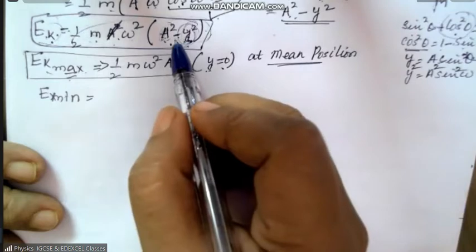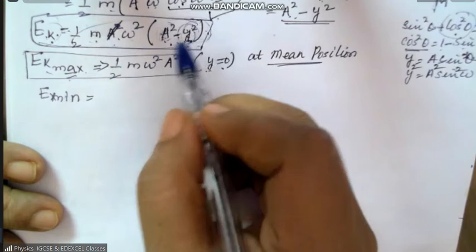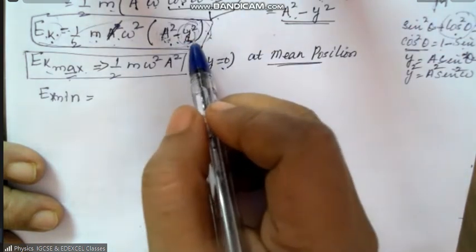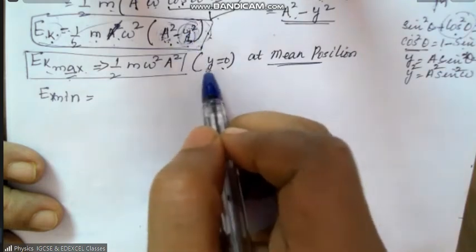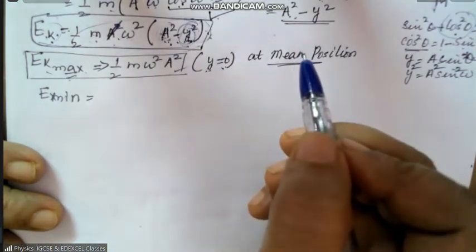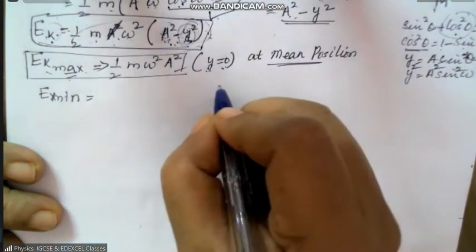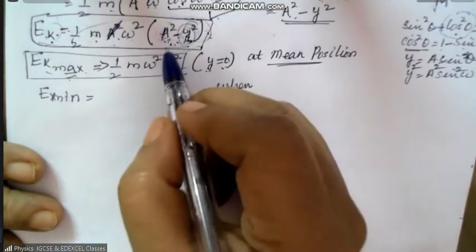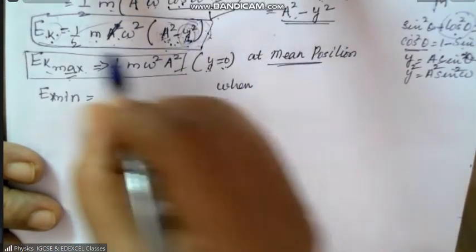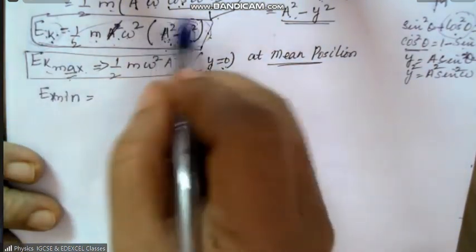Minimum kinetic energy you will get when a square minus y square should give you 0. How can you have this term 0? Why? If y is 0, that means this a square is there, which is maximum. So when will this be 0? A cannot be 0. A is fixed. I want this to be 0, so you have to make this part 0.